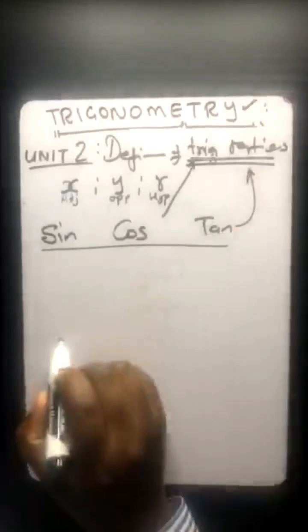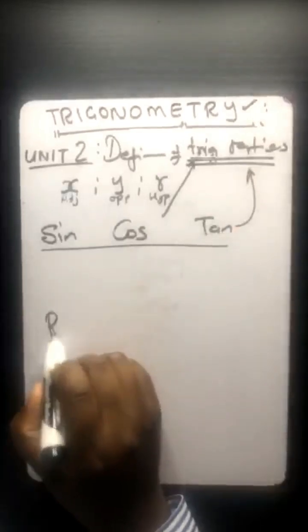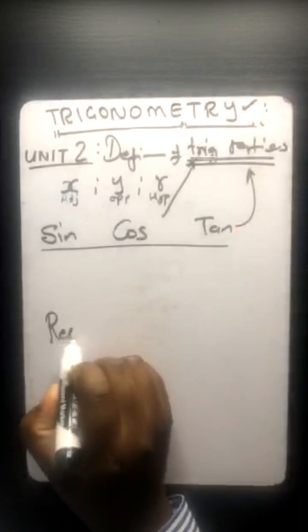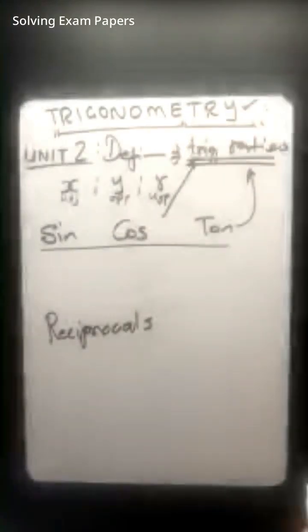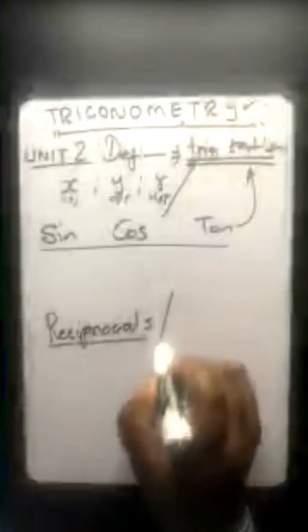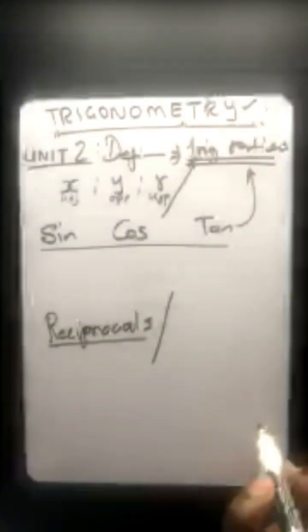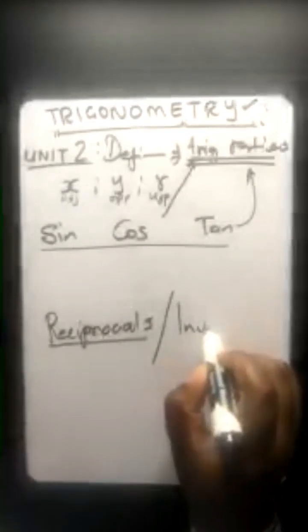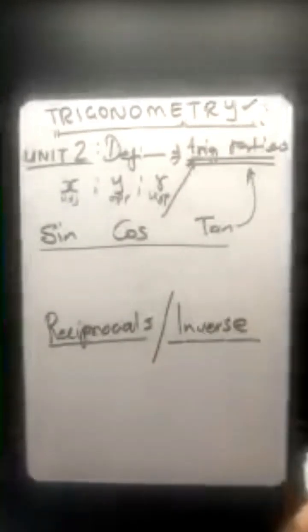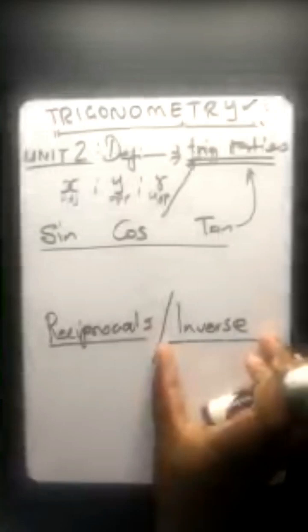Now I'm talking about the reciprocals. Assuming that this is the original, the other one of this original is the inverse. Otherwise, as soon as you realize what I'm talking about, you will know.